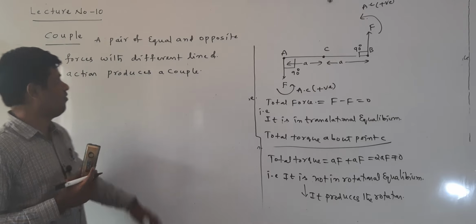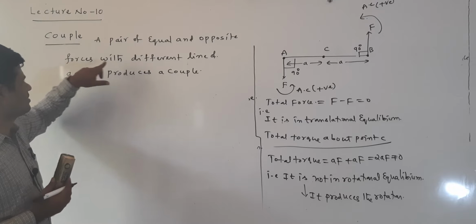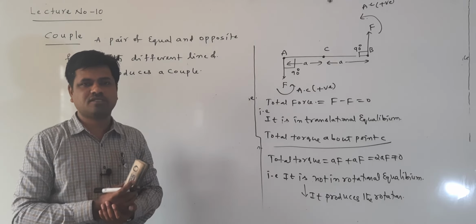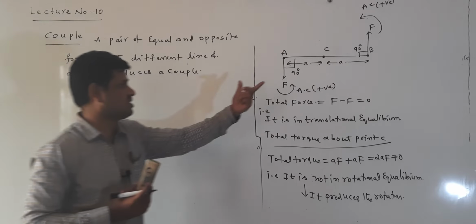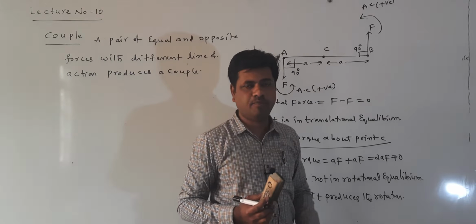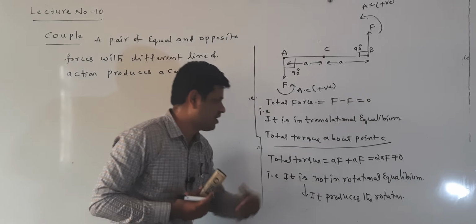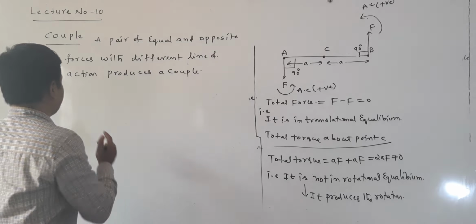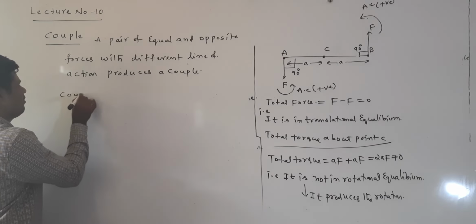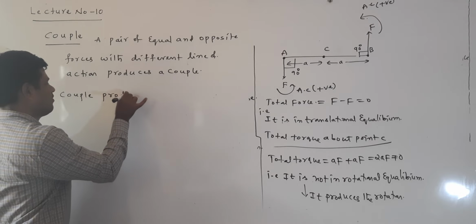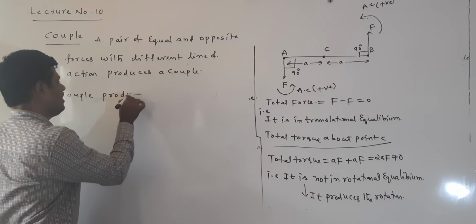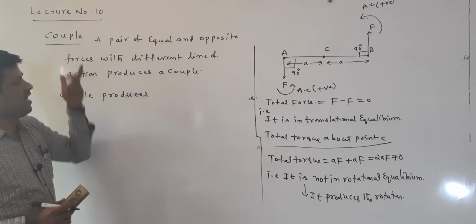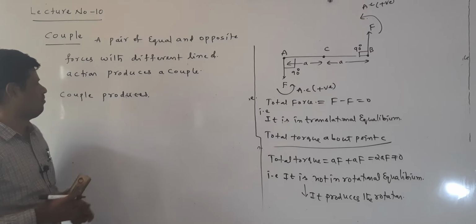A pair of equal and opposite forces with a different line of action produces a couple. This is the definition of the couple. Why does it produce a couple? Because it is not in rotational equilibrium, it produces a rotation. That's the reason we are saying that couple means two forces having equal magnitude, acting in the opposite direction. That is the meaning of the couple.